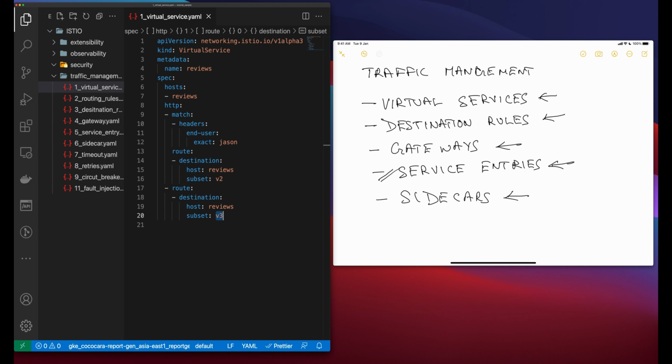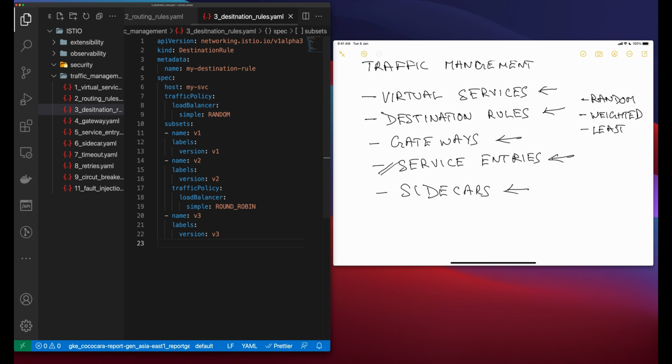That is, you can define them as random, you can define them as weighted, and you can define them as least request.